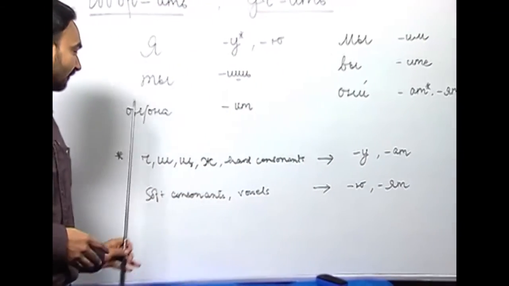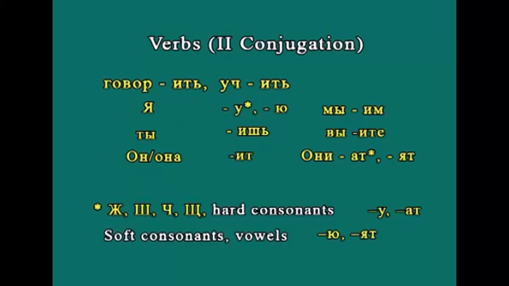Because when there is ч, ш, щ or ж and any hard consonants at the end of the root, we use у with first person singular number and ат for third person plural number.